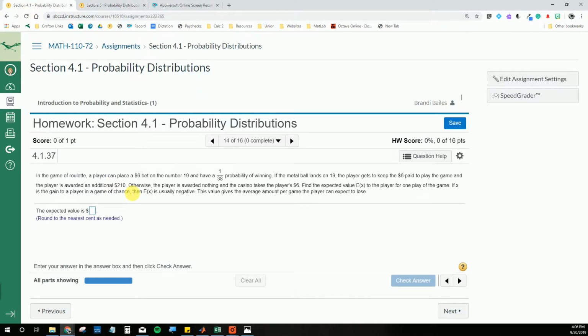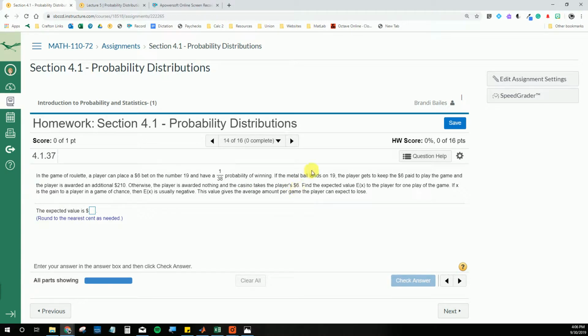This homework problem is particularly tricky because it's not giving us the values that we use to do the calculations. It's giving us a word problem that we have to interpret to be able to do the calculations. This one is talking about a game of roulette. A player can place a $6 bet on the number 19 and have a 1 out of 38 probability of winning. If the metal ball lands on 19, the player gets to keep $6 and the player is awarded additional $210. Otherwise, the player is awarded nothing and the casino takes the $6.